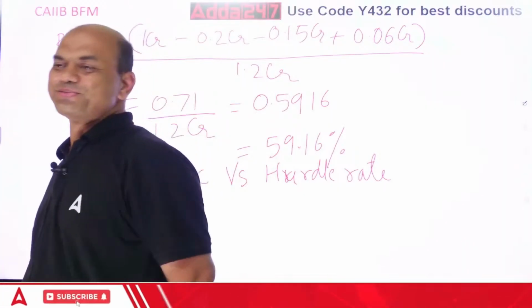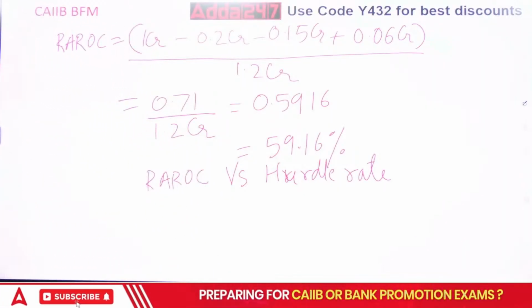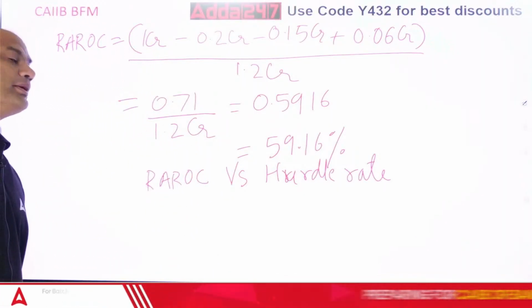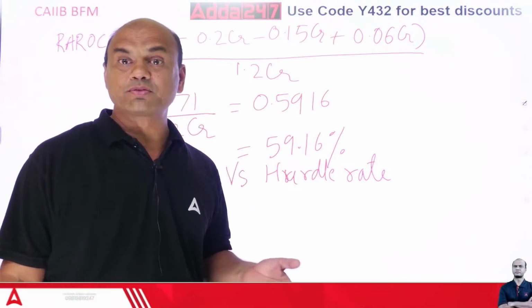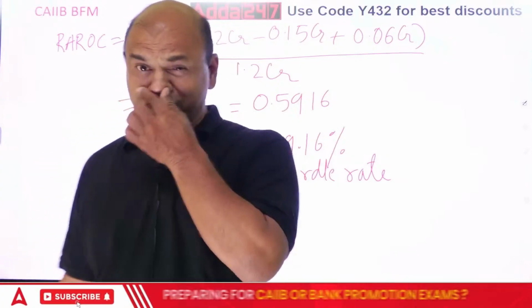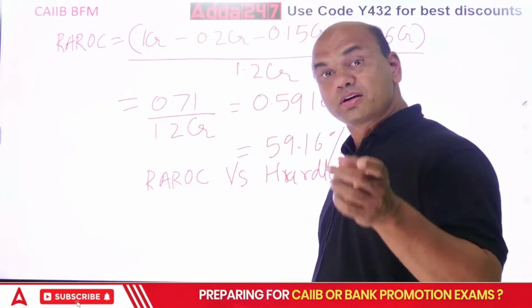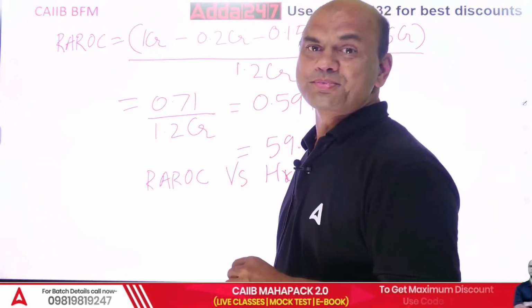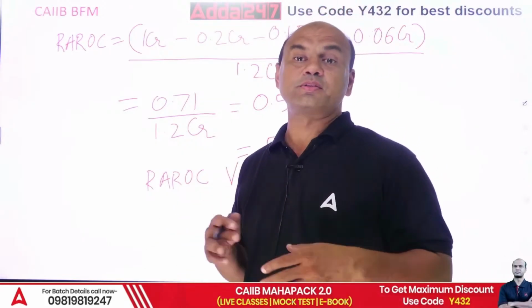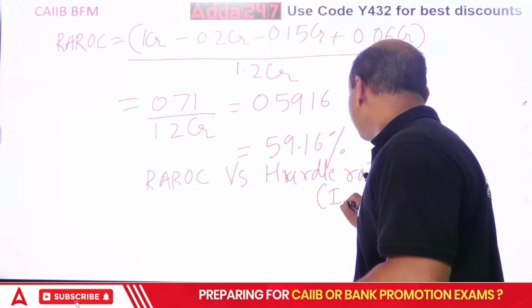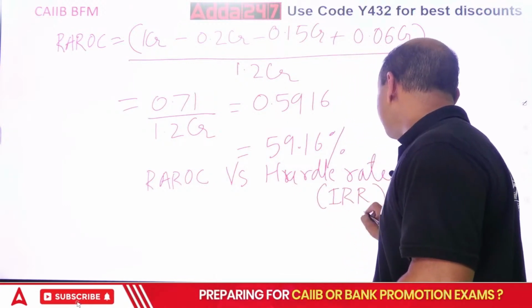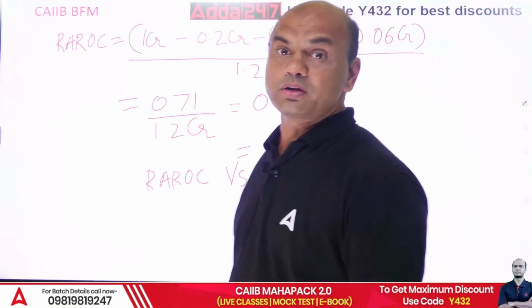What is hurdle rate? It is the minimum rate which I am expecting from any project. So what can I call this? You have studied this rate, but you don't know it. You have studied it with a different name. That is called IRR, internal rate of return. Remember this now? IRR you all know.